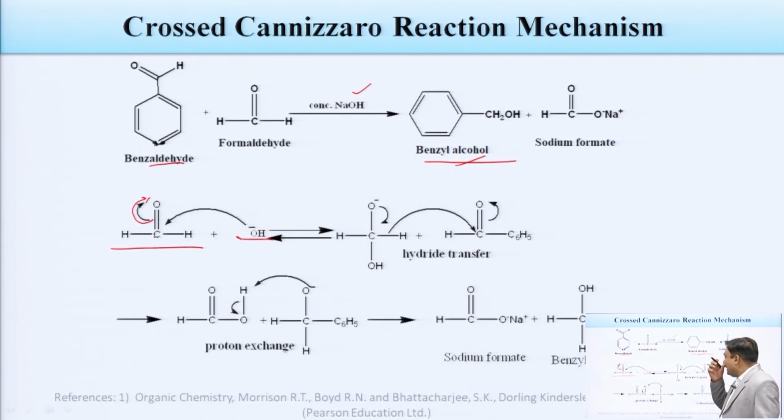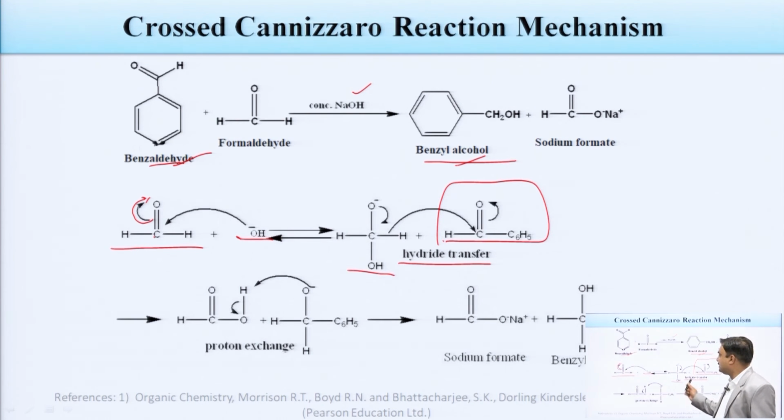We are getting this molecule, and the enolate ion is formed. In the next step, hydride transfer takes place, meaning one hydride ion moves from one molecule to another molecule of the aldehyde being used. In this reaction, this is benzaldehyde. So, hydride ion transfer takes place from the enolate ion to the benzaldehyde.